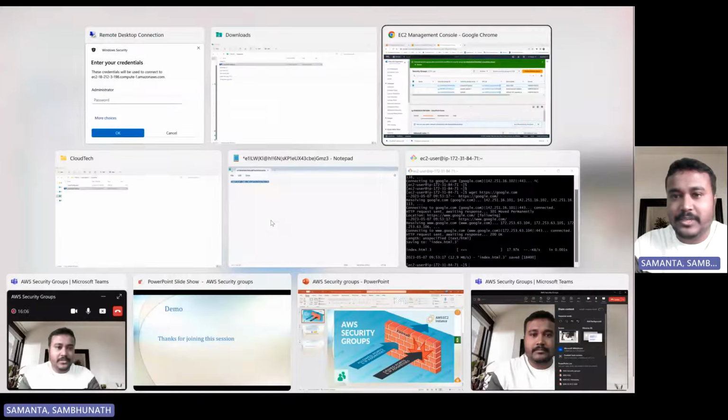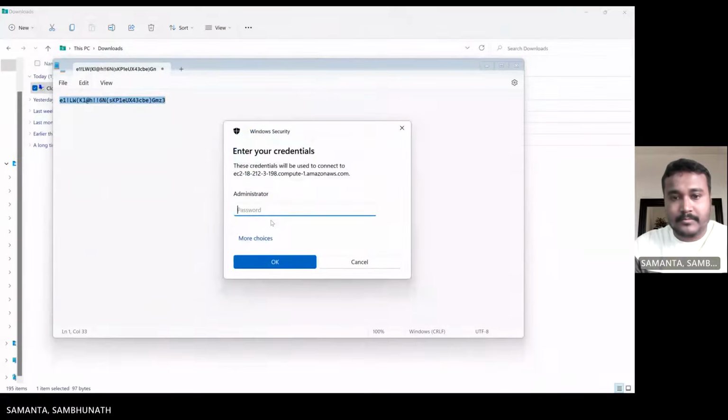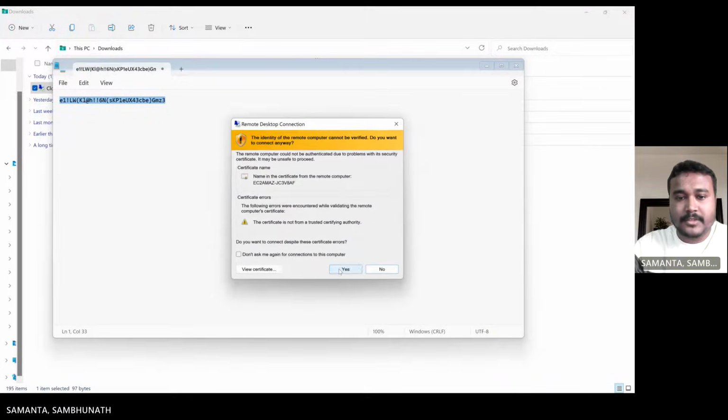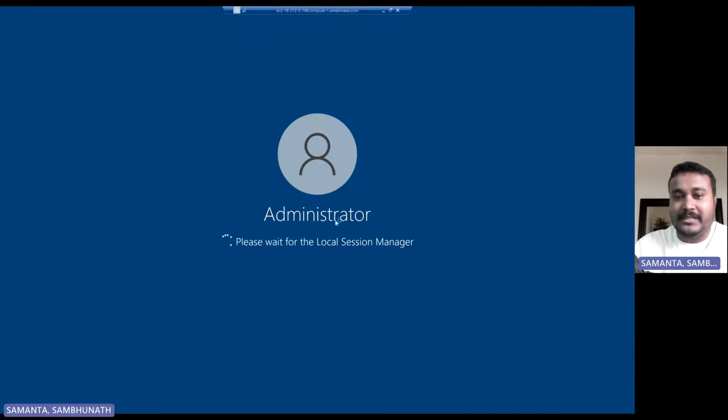Now it is asking for the password, right? Yes. See, once you enable that RDP port, the protocol, we are good to connect to this system, right? Now I have done this in the Linux system, duplicating all these things. Similarly, I can show you here.